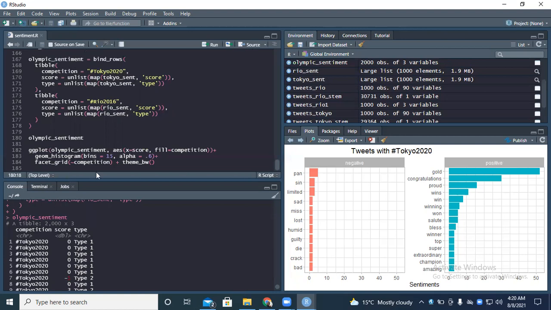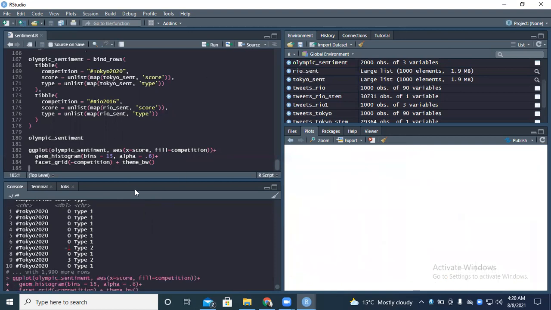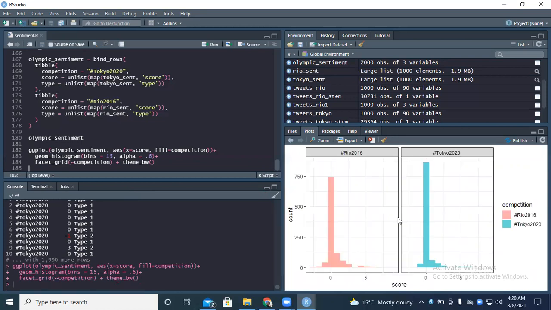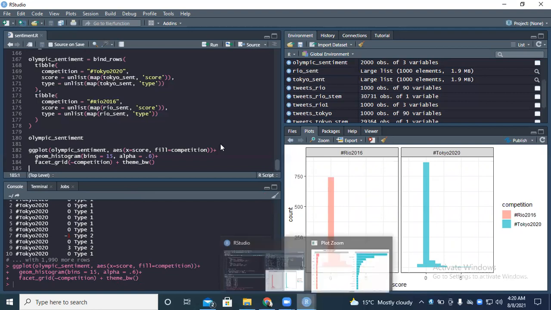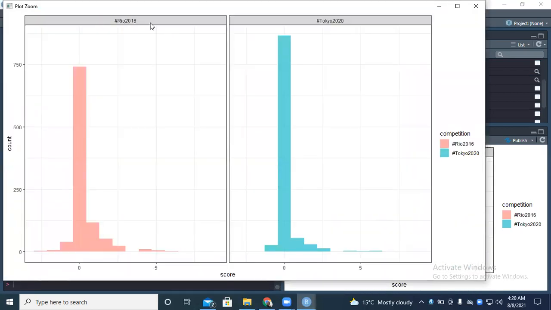So now we want to plot Olympic sentiment. We want to plot the score against the competition, and fill them by the competition. It can be Tokyo 2020, it can be Rio 2016. So a graph of these, let's see if we are able to infer more out of it. We have a graph with two grids, and the grids are separated by the competition. Having a look at these, there's Rio 2016 on this side, then Tokyo 2020 on this side.